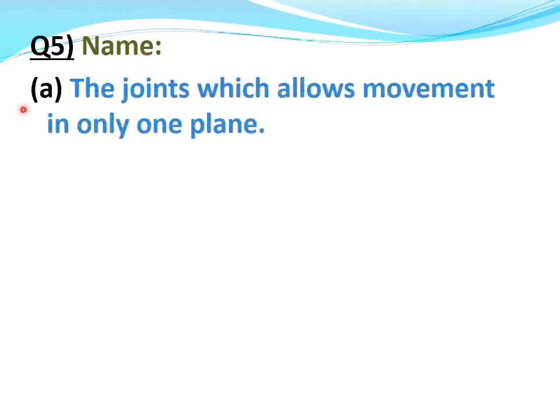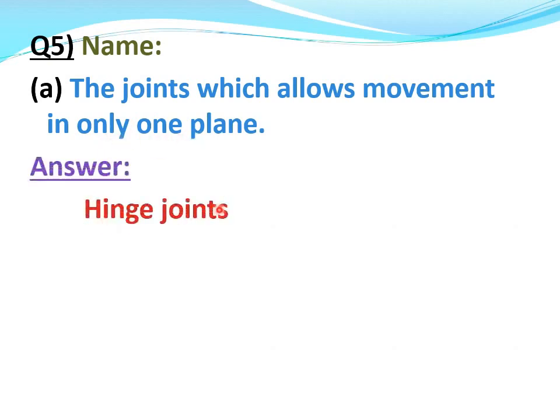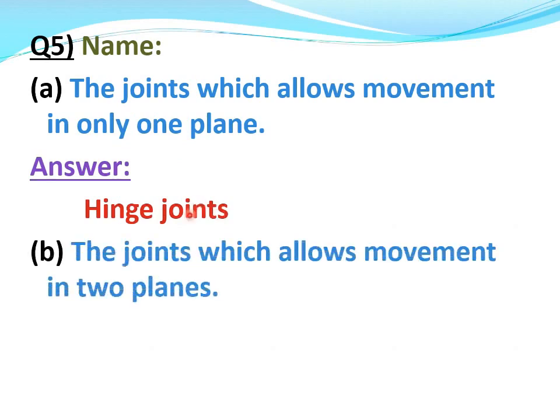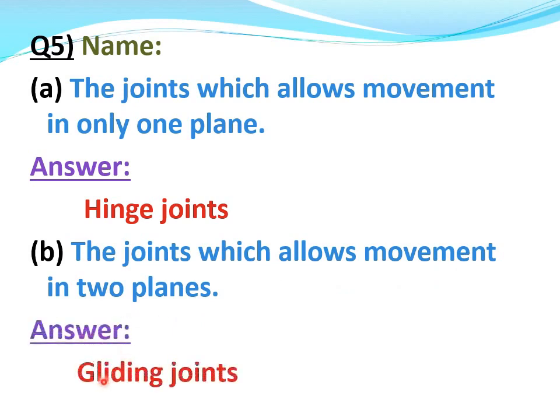Now, question number 5. A part: name the joint which allows movement in only one plane. Answer. Hinge joints allow movement in only one plane. B part: the joints which allow movement in two planes. Answer. Gliding joints allow movement in two planes.